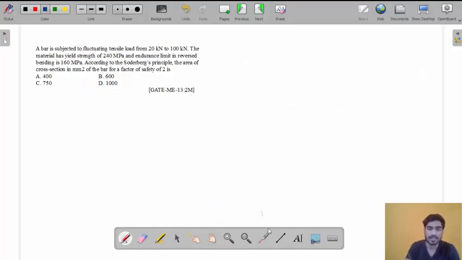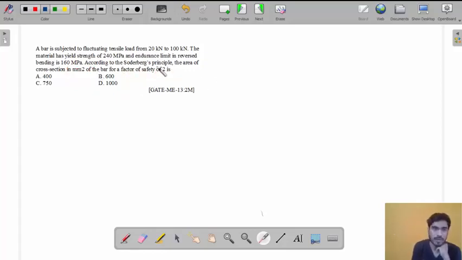Let's first read the question. A bar is subjected to fluctuating tensile load from 20 kilonewton to 100 kilonewton. Minimum load 20, maximum load 100. Material has yield strength 240 and endurance strength is 160. According to Soderberg criteria, the area of cross section in mm square for a factor of safety of 2 is